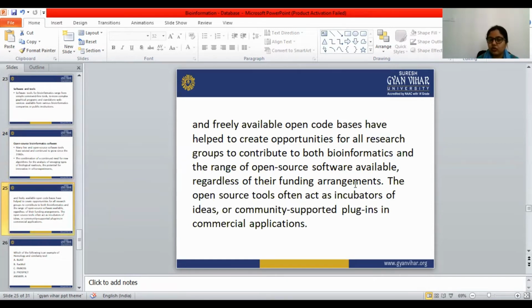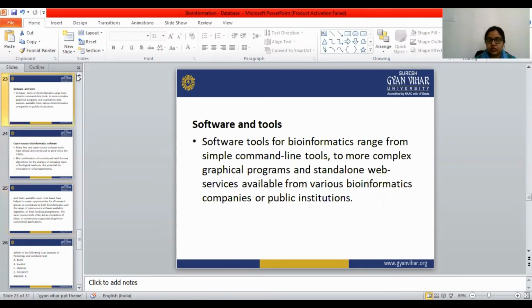The open source tools often act as incubators for ideas or community supported plug-ins in commercial applications. So there are lots of software and tools available.